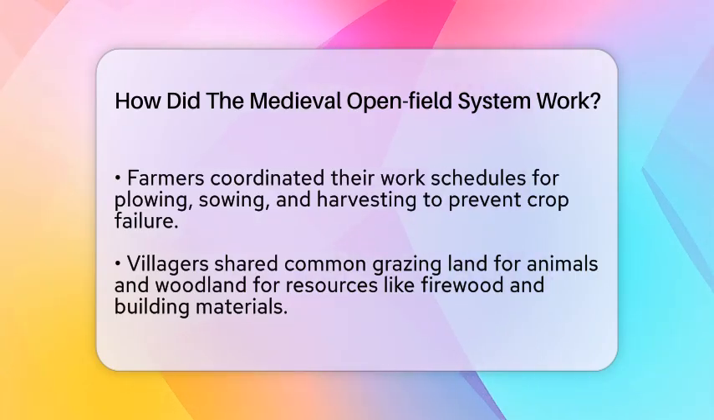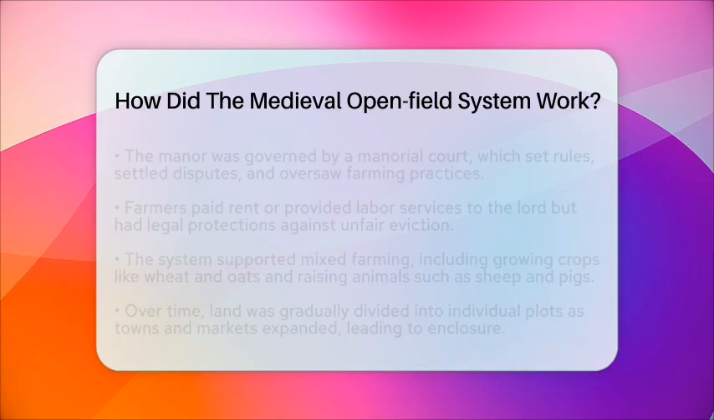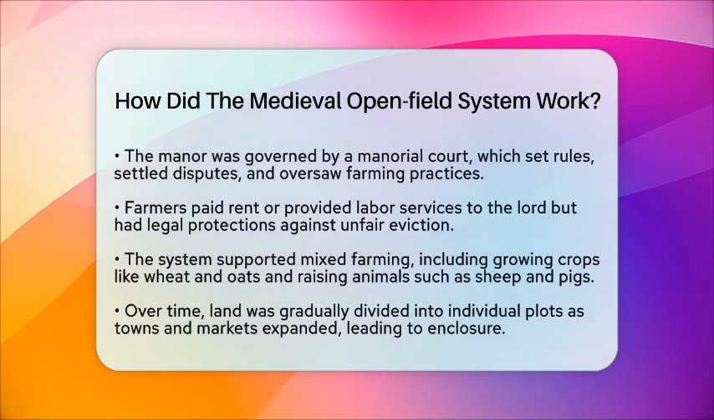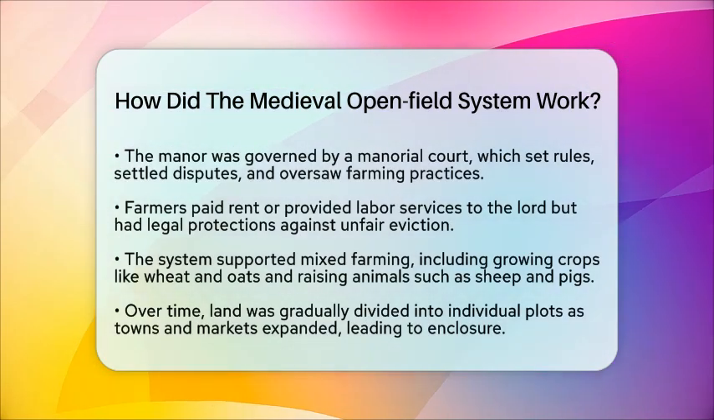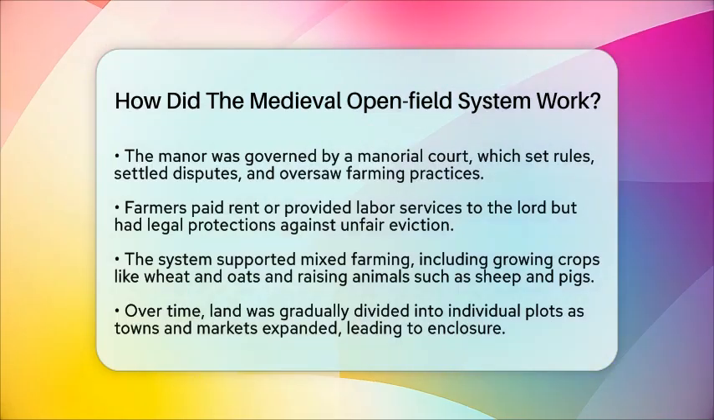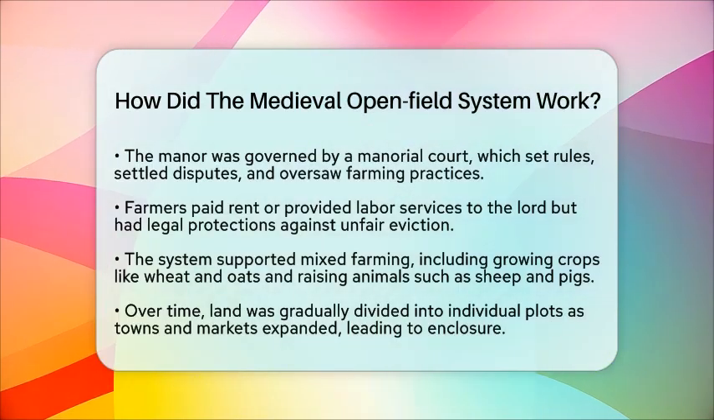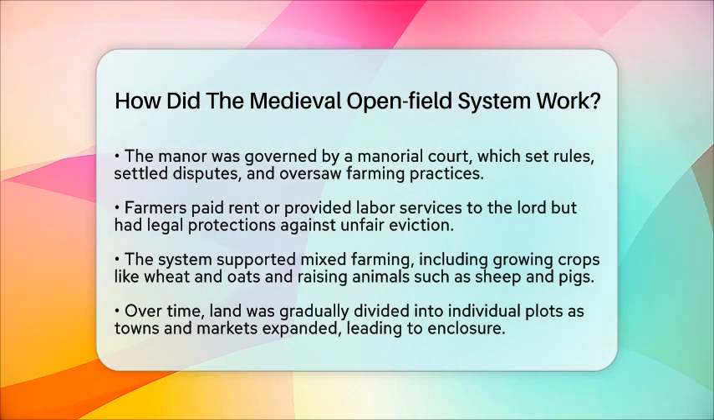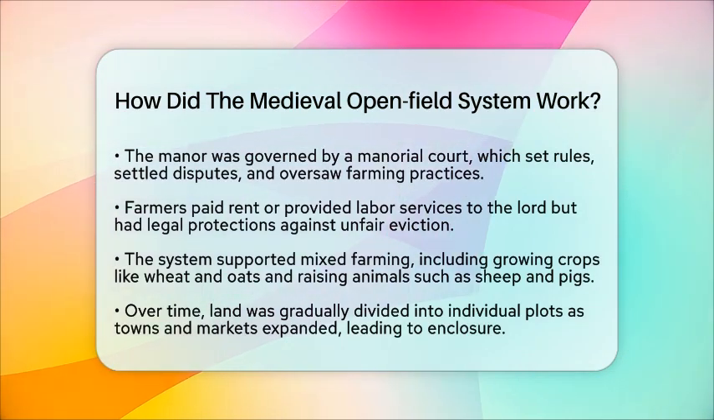This system supported a mixed way of farming. Farmers grew crops like wheat, barley, and oats, and raised animals such as cows, sheep, pigs, and chickens. They often kept some animals on their individual strips or used the common land for grazing.